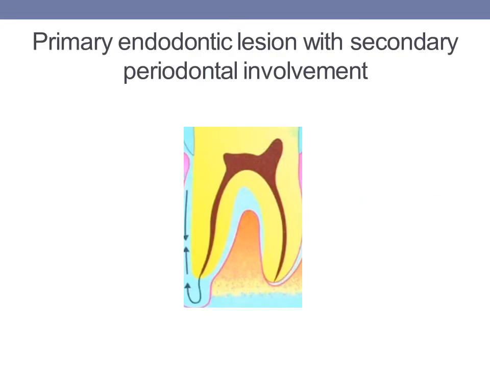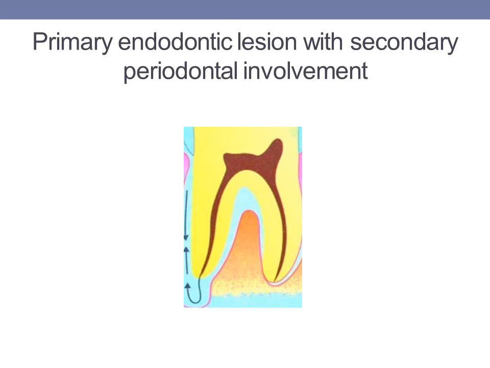Then coming to the next, that is primary endodontic lesion with secondary periodontal involvement. If after a period of time the primary endodontic lesion remains untreated, it may become secondarily involved, and there may be infection of the periodontal tissue as well, leading to periodontal breakdown. Once the plaque starts accumulating at the margins of the sinus tract, it leads to periodontitis. Once plaque and calculus are present, the treatment and also the prognosis of the tooth are different from the primary endodontic lesion. Now the tooth needs both endodontic treatment as well as periodontal treatment.